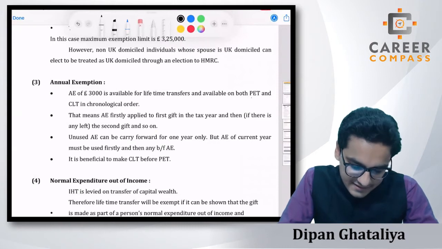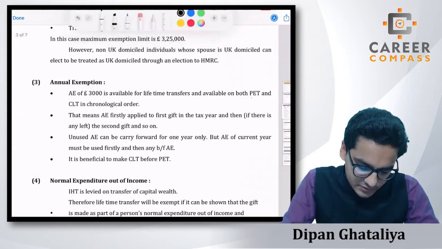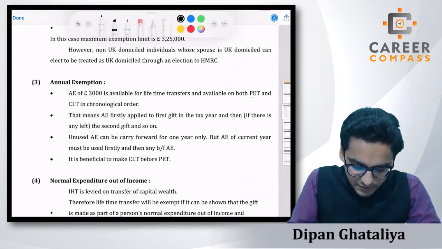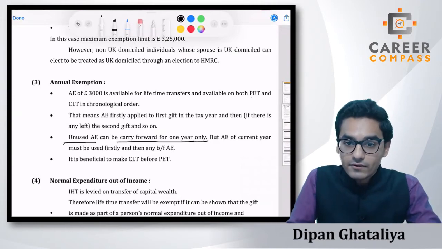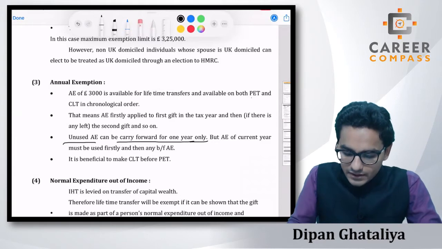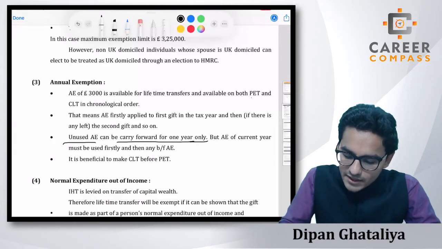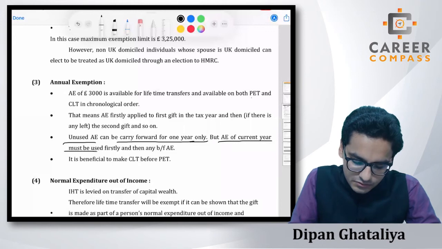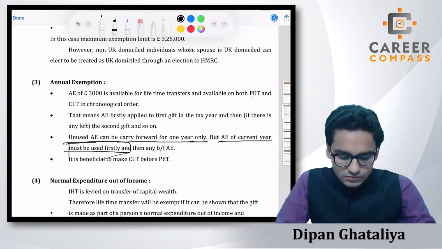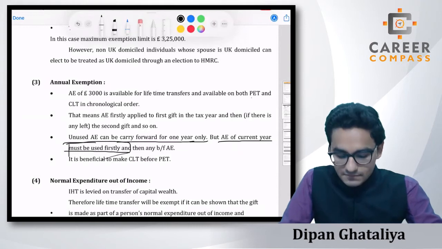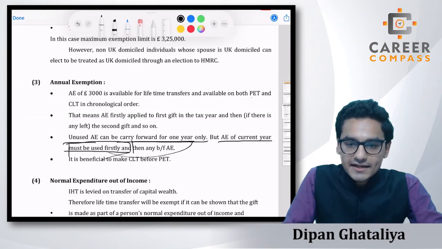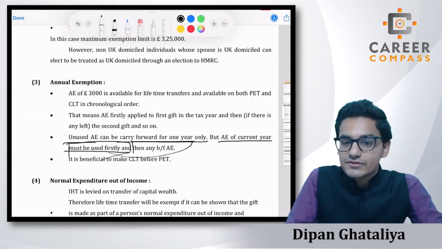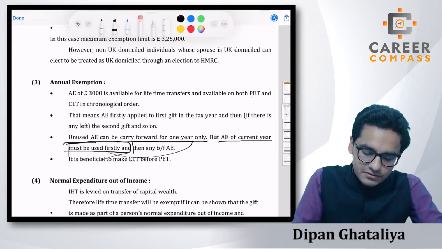So students, please refer to the third point written over there: unused annual exemption can be carried forward for 1 year only. They are saying yes, it can be carried forward, but only for 1 year, right? But students, the annual exemption of the current year must be used first. You have to use the current year annual exemption first, and only then can any brought forward annual exemption amount be utilized, right?